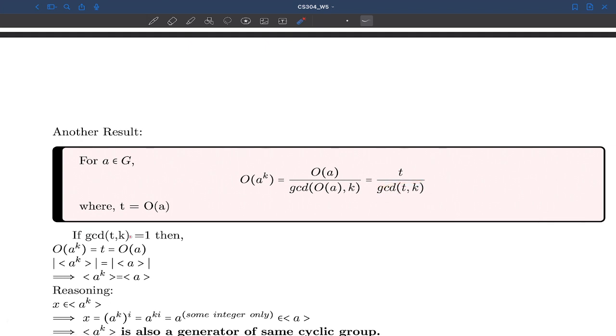If the GCD of T and K is 1, then the order of AK will become T only. Then the order of AK becomes the order of A only. That means the order of A and the order of AK are the same.